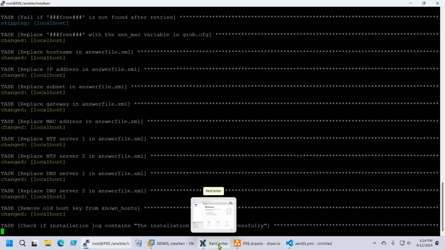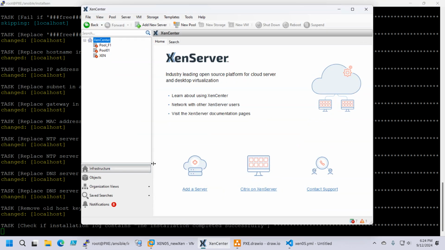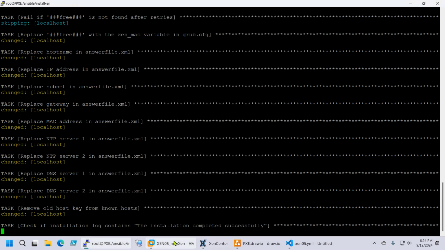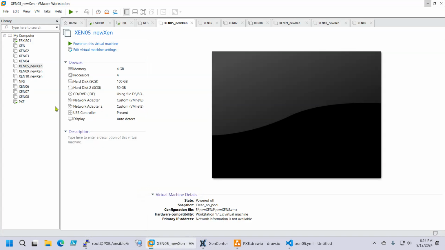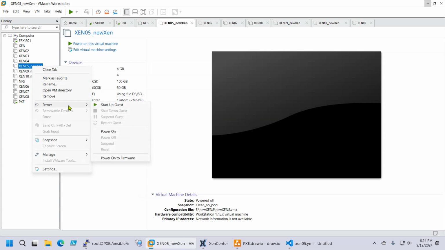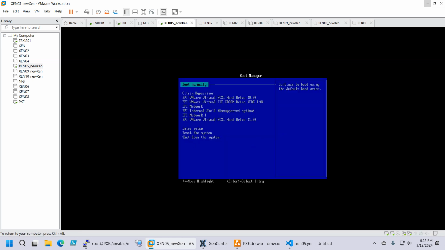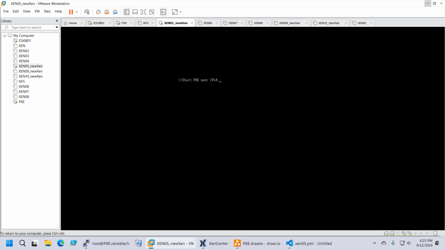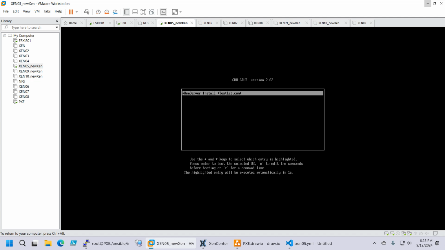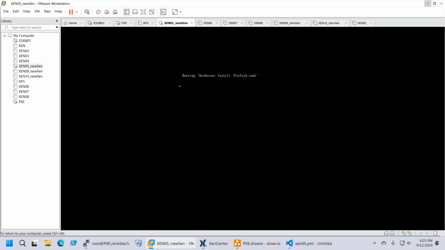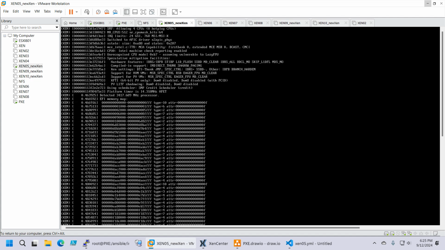So at this point we can already start a server. Of course, if I had physical servers with iLO management, then one task would be to power on the host and boot it in PXE, in network PXE, but I do not have that, so I have to do that manually. So the DHCP server points it to the TFTP server, and from this point on it knows what it has to do.